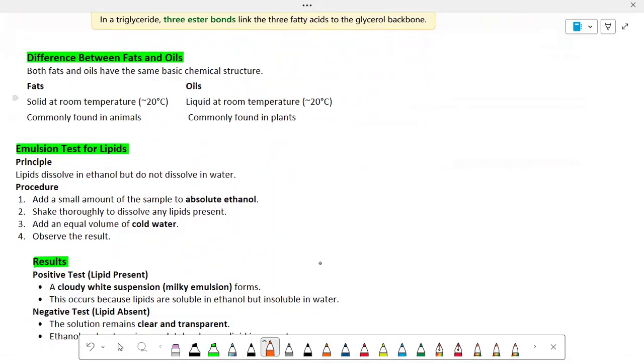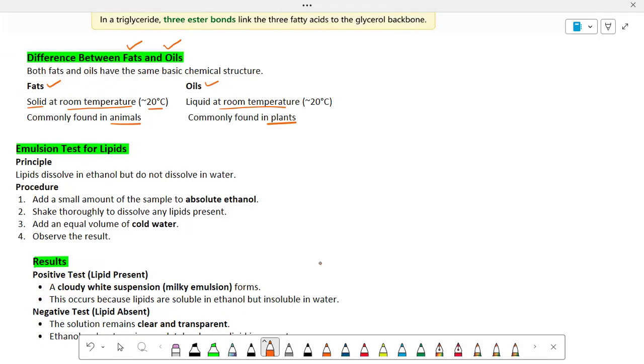Now moving ahead, I am going to discuss the difference between fats and oils. Although both are triglycerides with the same basic chemical structure, there are differences. First, fats are solid at room temperature, approximately 20 to 25 degrees Celsius, and oils are liquid at room temperature. Fats are commonly found in animals, while oils are found in plants.